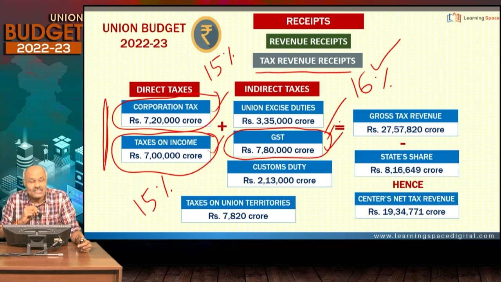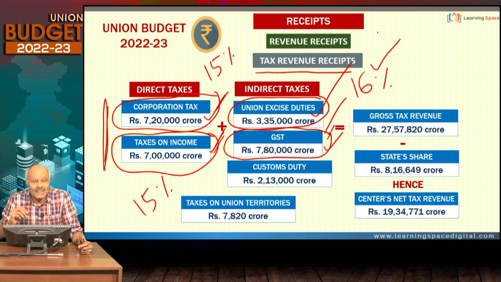7.8 lakh crores is GST. 7.2 lakh crores is corporation tax, that means tax on the corporate entities. Taxes on income, personal income tax, that is 7 lakh crores. Then union excise duties. Friends, in spite of subsuming several taxes under GST, union excise duties are very high.